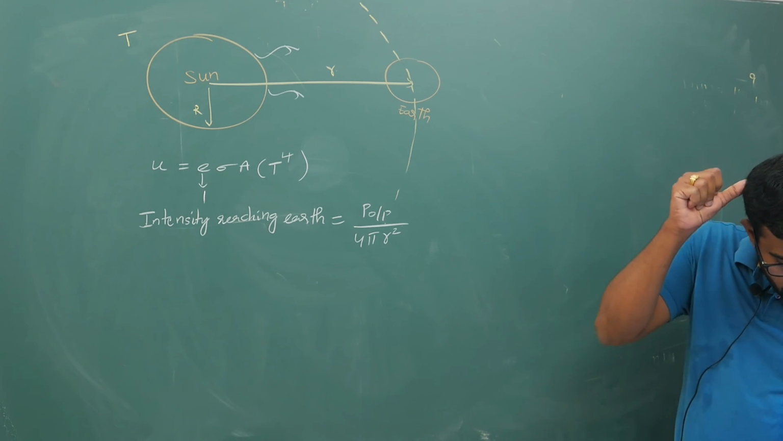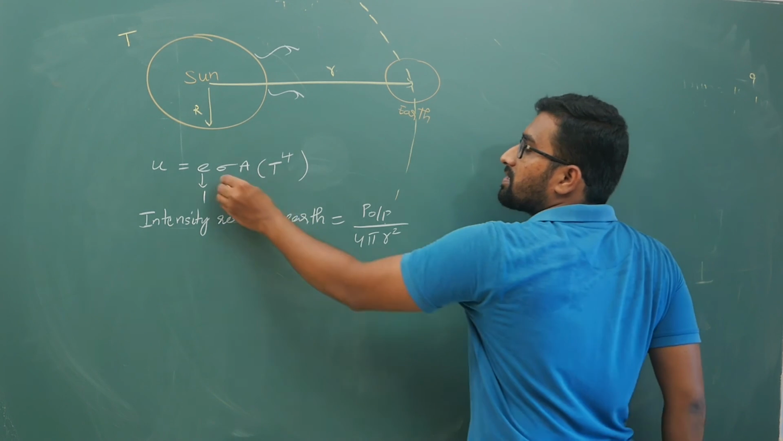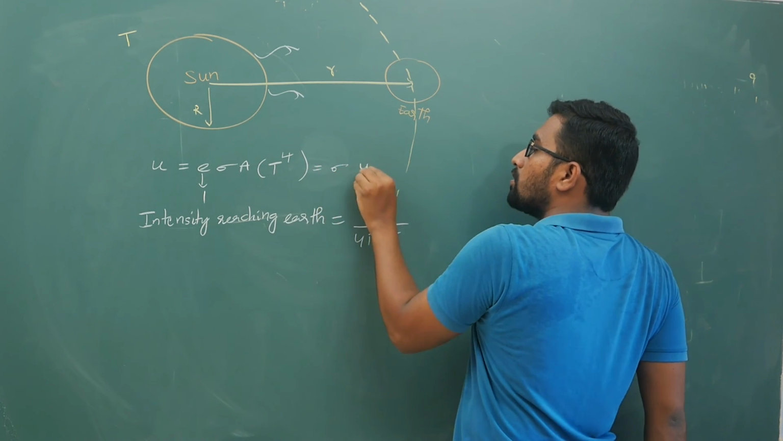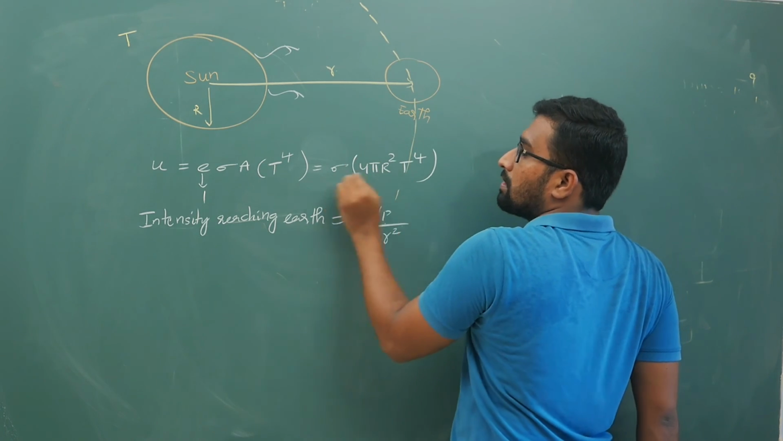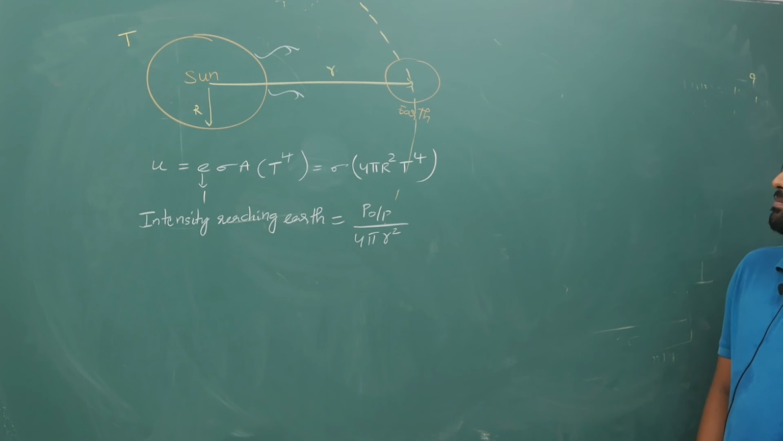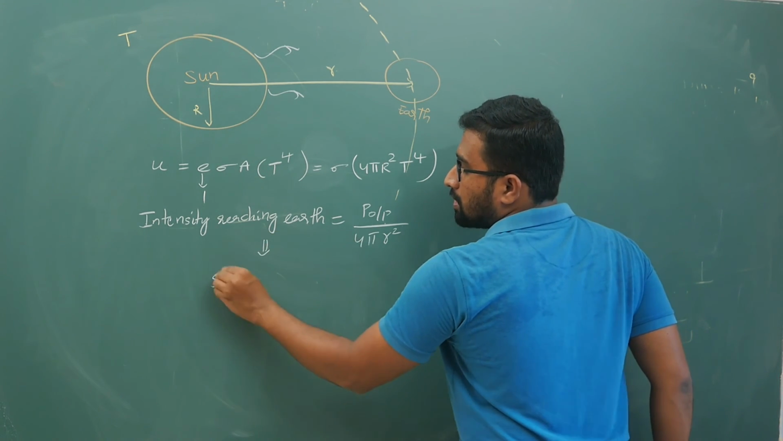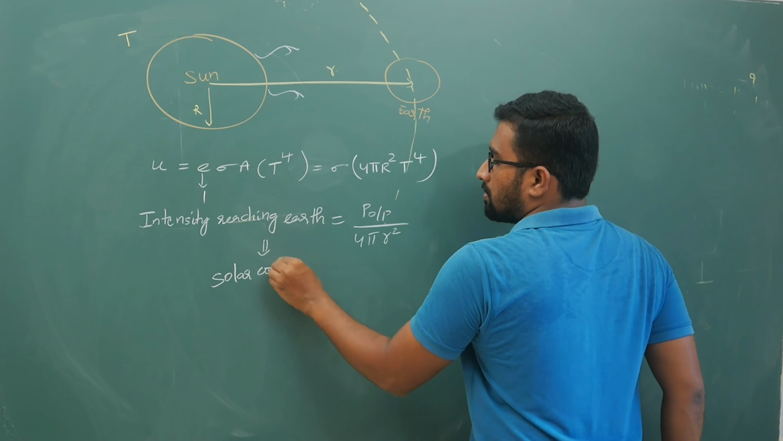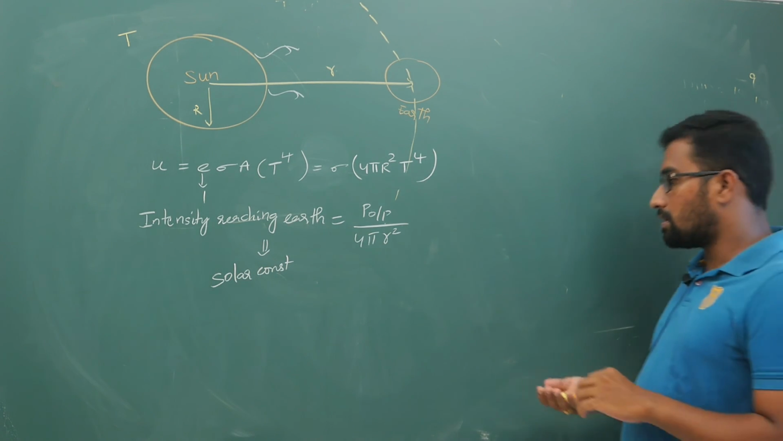So what do you have? Sigma into the surface area of the sun, which is 4 pi capital R square, into temperature power 4. Here I am substituting e as 1. This is your energy radiated per unit time. Hope there are no doubts. Now this expression that you have is called the solar constant.